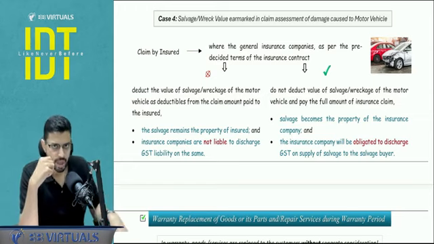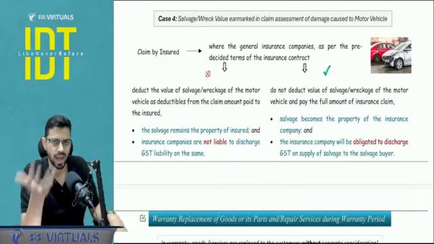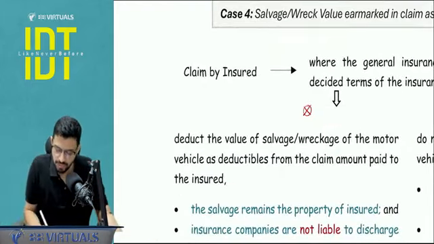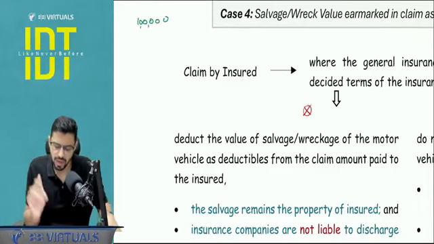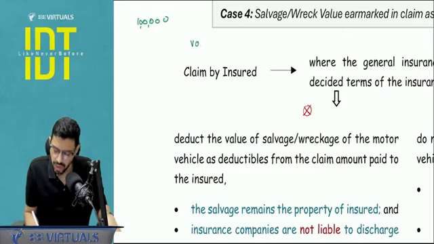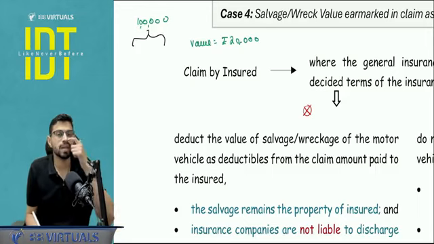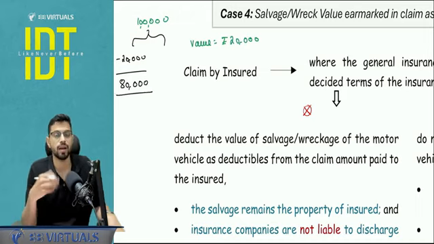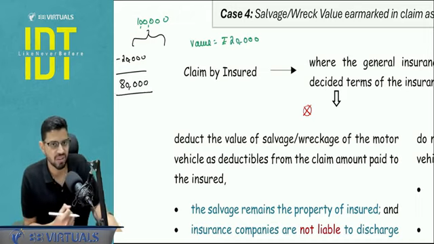I go to my general insurance company and I tell them that the car has met with an accident and I have a policy with you. So kindly pay me the policy amount. Let's say the policy amount is rupees 1 lakh. Now let's say in the contract, this is decided in the terms and conditions, the value of the break is rupees 20,000. Now there are two cases possible. Case number 1, the company will say that we are deducting 20,000 from it and we will pay you net 80,000. Now this is a mathematical understanding, but understand the real meaning, the word we use is feel factor.